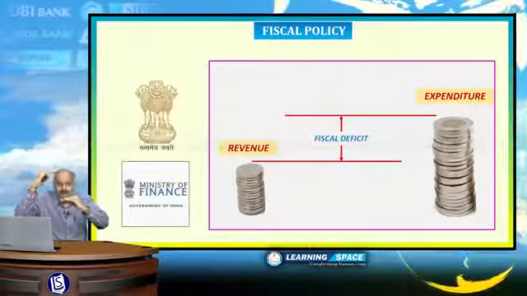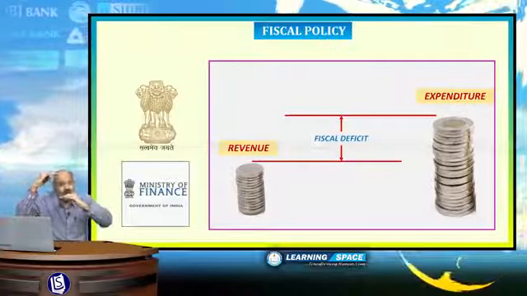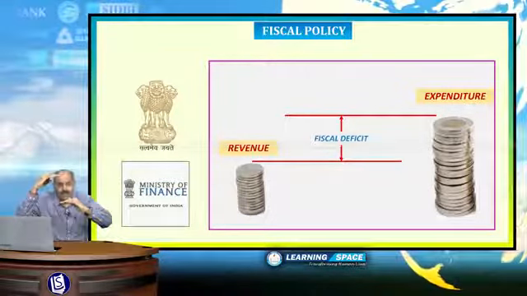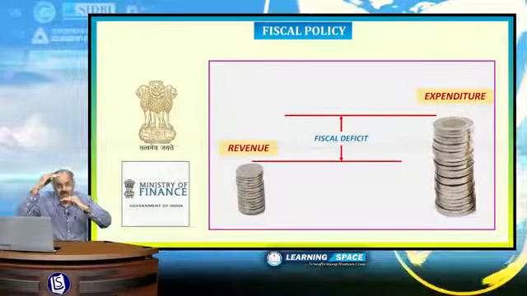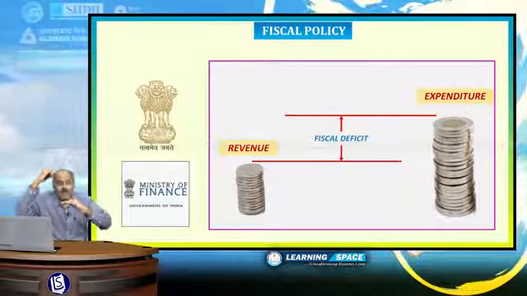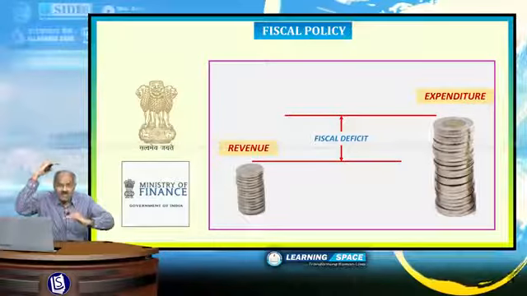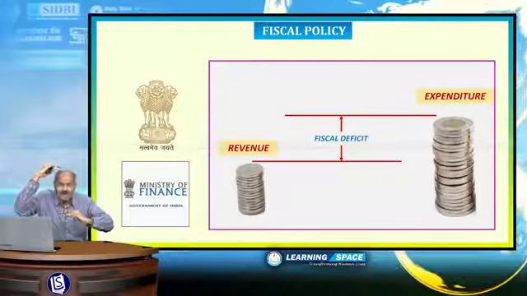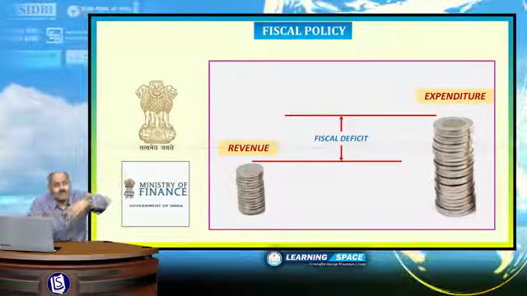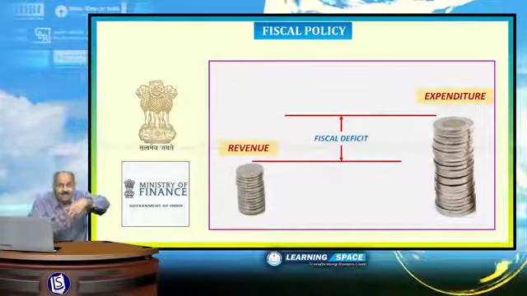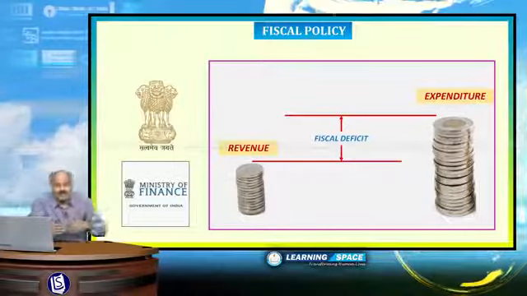Expenditure is normally more and revenue is normally less. So the gap is known as fiscal deficit. Fiscal deficit should not be too high. If it is too high, most of the government's income will go for interest payments, and very little will be left for development in the country.